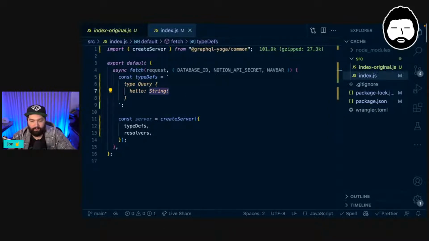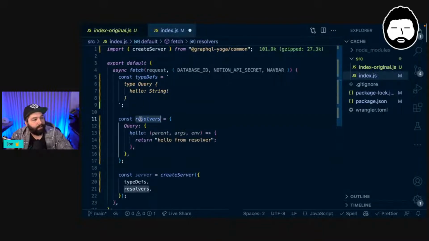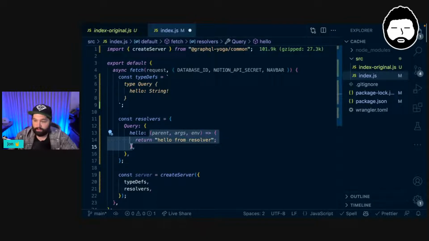Then if we want to declare some resolvers, the functions that are actually going to serve this query, we can create an object of resolvers with the key Query. This matches our type Query. And then in here, we've said that we're declaring a query type of hello, and so this is our resolver for hello. This is how we're going to fetch that data. And this is the shape of what a resolver function looks like. It always has a parent, which we won't go through in today's stream, but I might go through it in a future stream, depending on how complex we want to get with our GraphQL server. We also get a collection of arguments, and then we get our environment.